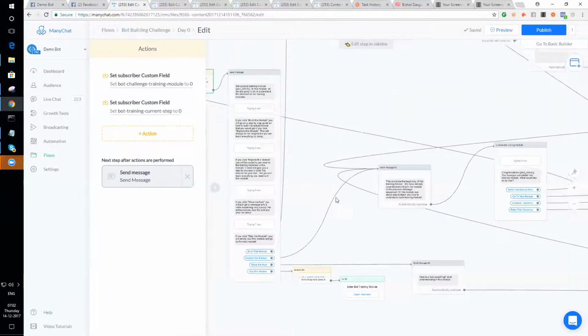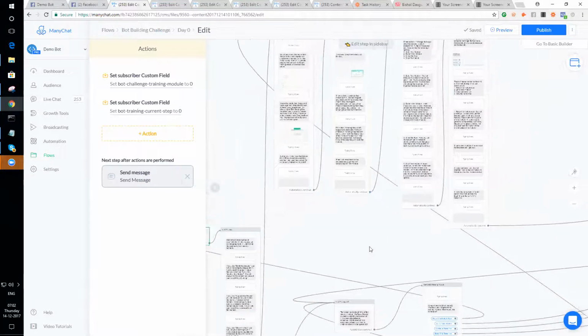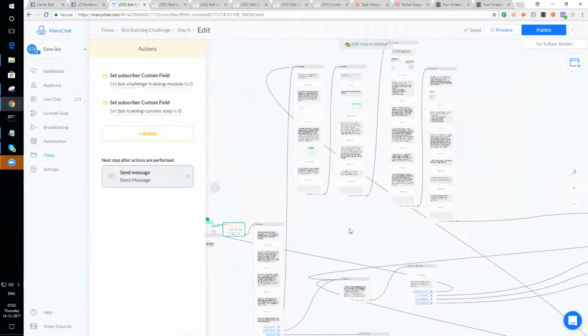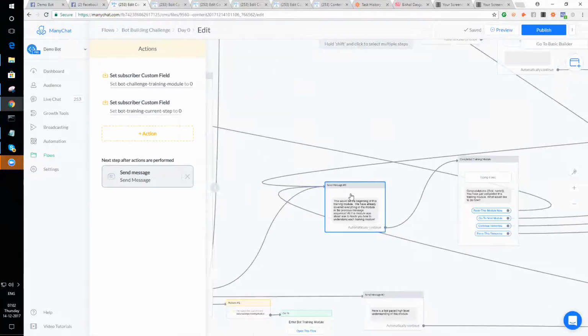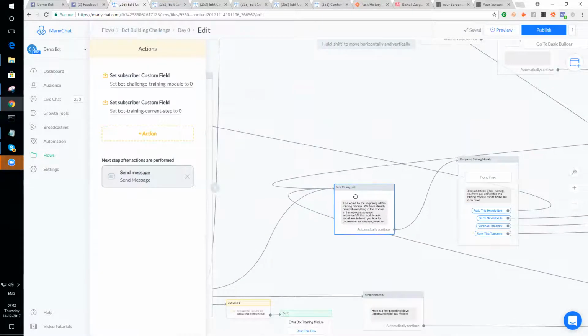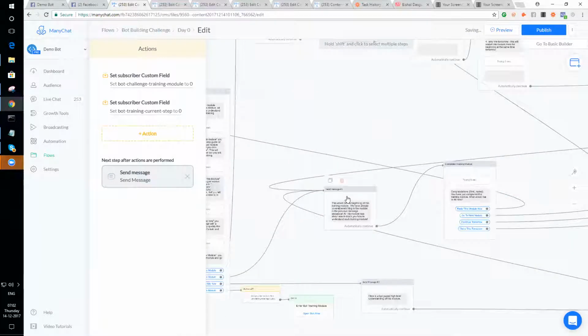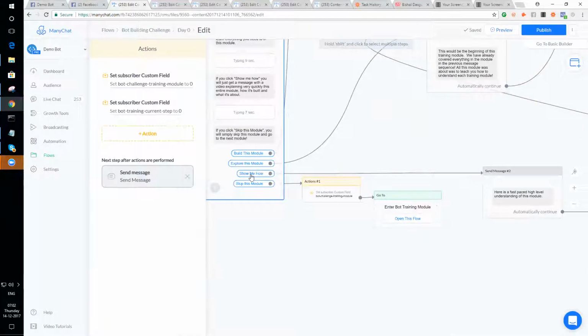If you click build this module, it's just going to take you through, step by step, and show you every component that's inside this actual module. So you'll go through and be able to build every single component. If you click show me how, that is just going to skip. That's how you got to this video right here.